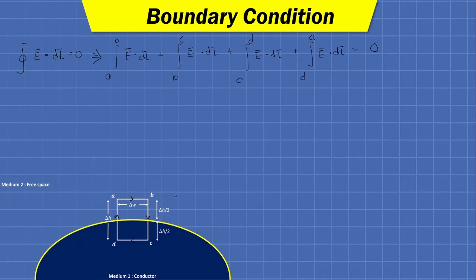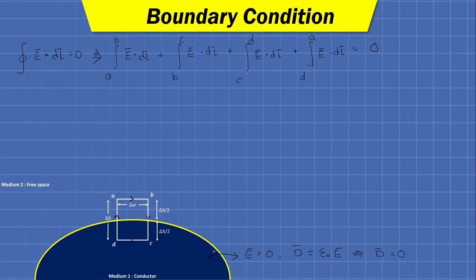Now for the conductor, from the properties of a conductor we know that inside any conductor the field intensity is always 0, and as the field intensity inside any conductor is 0, we have the relation D bar equals epsilon 0 E bar, and hence D bar inside any conductor is also 0.